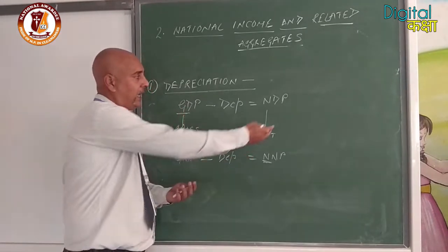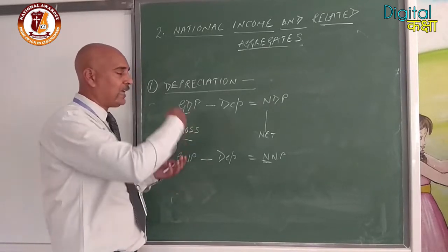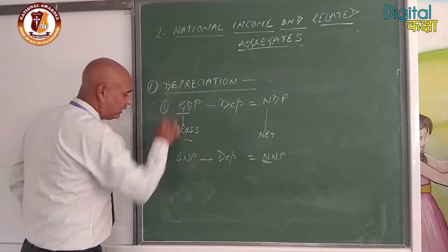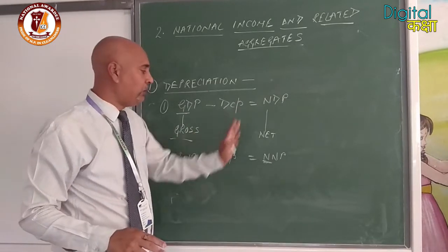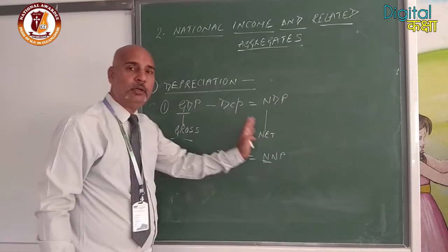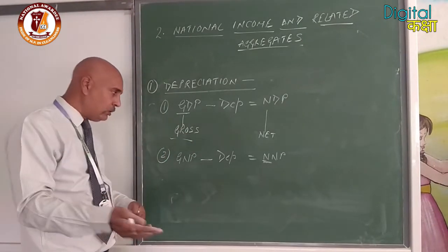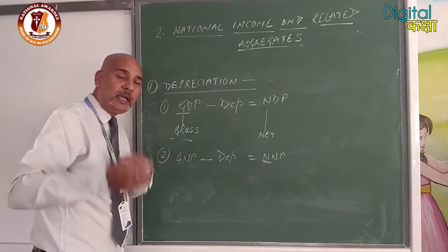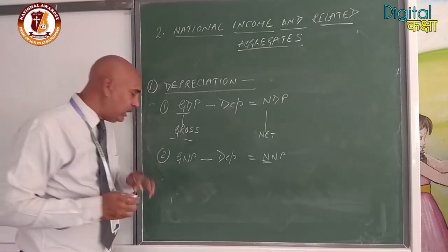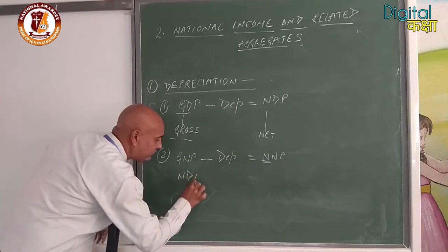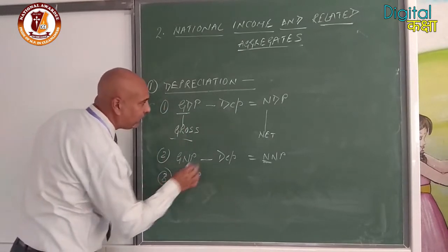Now in the next step we are going to convert net into gross. So suppose NDP is given, or through the example or illustration we have calculated NDP, and the question asks us to convert into GDP. That means now depreciation will be shifted to that side, and in place of the minus it will be added. So NDP plus depreciation is equal to GDP. In the same way, NNP plus depreciation is equal to GNP.